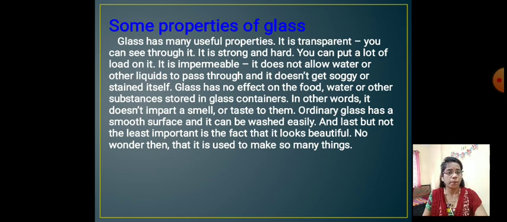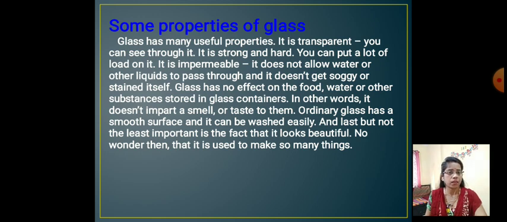It is impermeable. It does not allow water or other liquids to pass through, and it does not get soggy or stain. Glass has no effect on the food, water or other substances stored in glass containers. In other words, it doesn't impart a smell or taste to them.